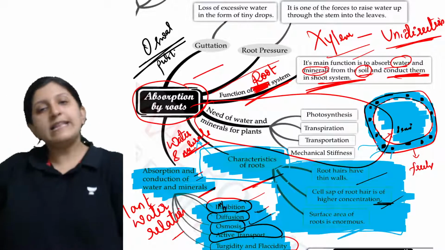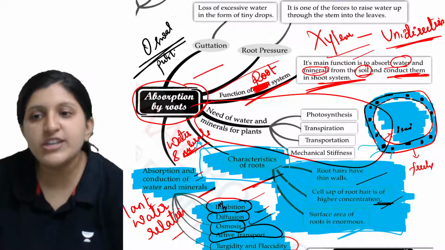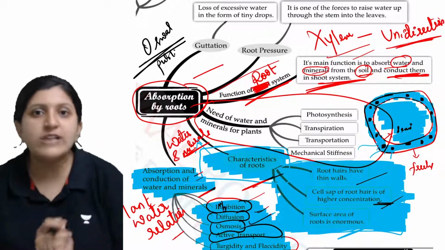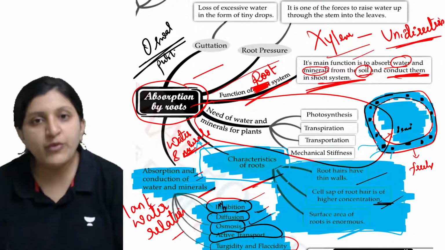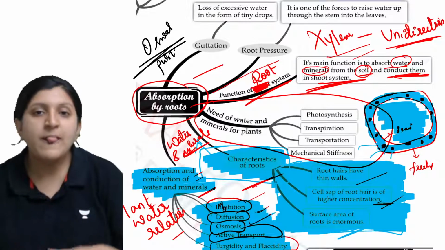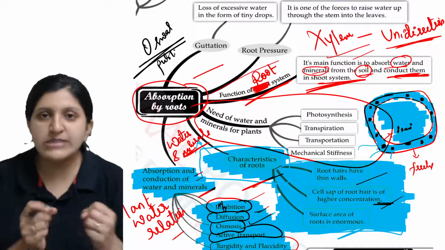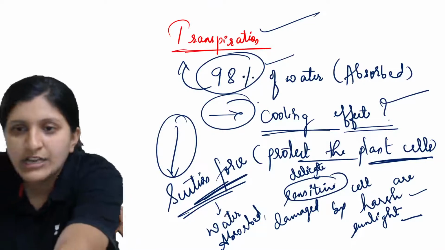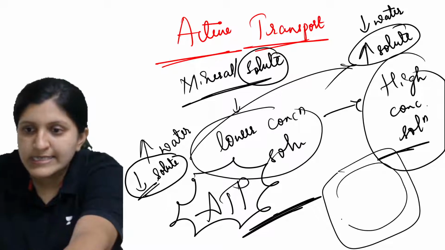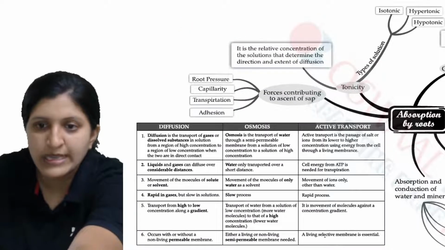And other than that, there is turgidity and flaccidity. So what exactly is turgidity or flaccidity? Turgidity is when the cell wall is fully in a distended form because of the inward movement of water. The flaccid condition is when the water moves out into a hypertonic solution. Basically the water has all moved out, so the cell has lost its shape. We can show this condition here itself. So this is the cell wall, this is the cell membrane, and all the water content of this cell has gone out. I'll explain it better here.